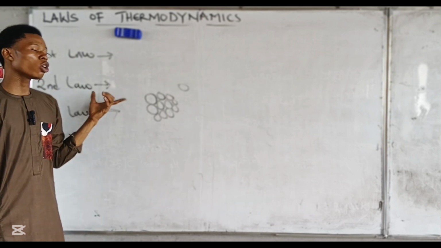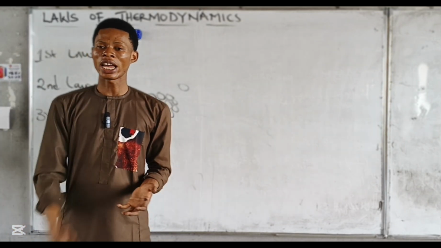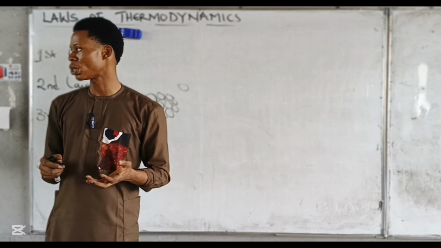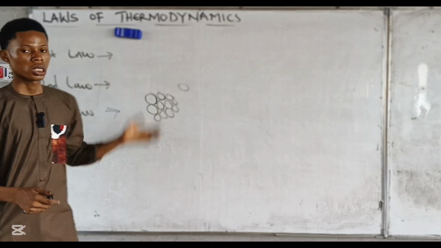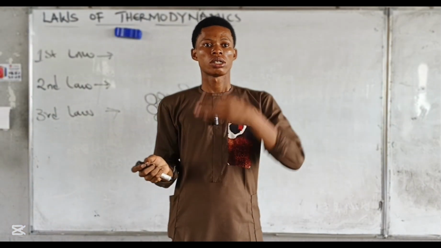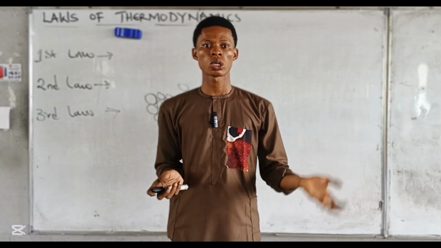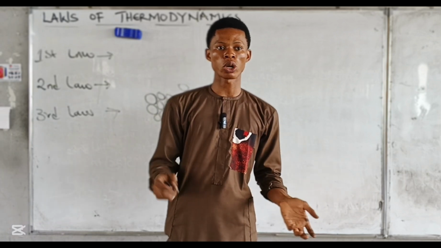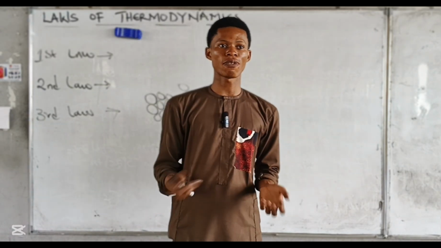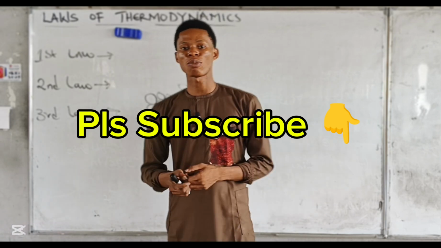The second law of thermodynamics states that for every spontaneous process, entropy is always on the increase. The level of disorderliness is always increasing. Then the first law says that the total energy in the system and the surrounding remains constant. That is to say that energy can neither be created nor destroyed, but can be converted from one form to another. So those are the laws of thermodynamics.